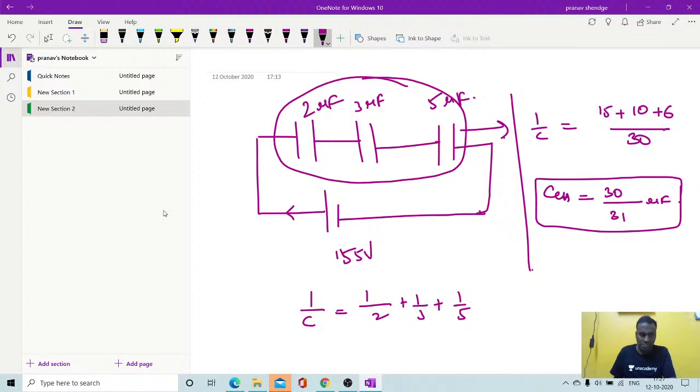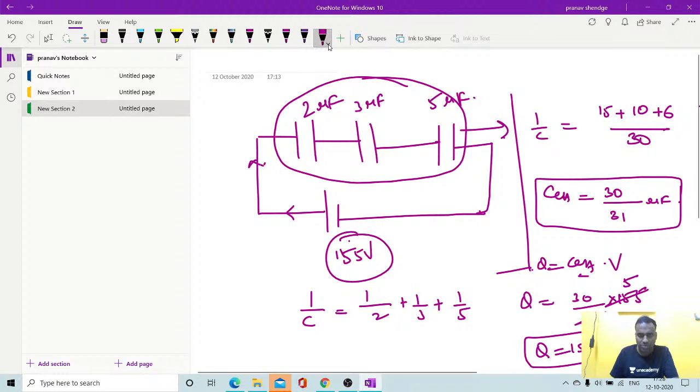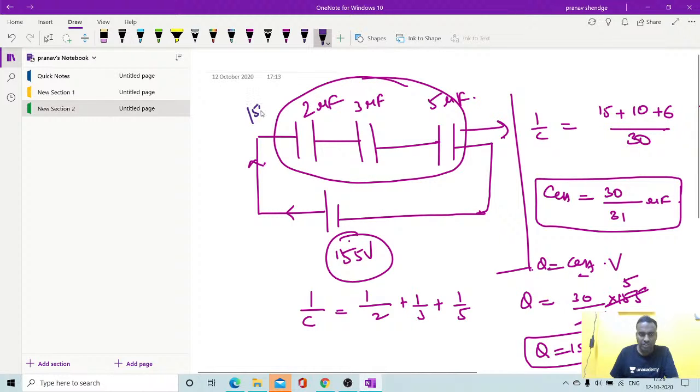Then how much charge is distributed? Q is equal to C effective into potential. C effective is 30 by 31, and the battery potential is 155. Then Q is equal to how much, students? 150 microcoulomb. Since 150 microcoulomb is passing through, that 150 microcoulomb is the charge.